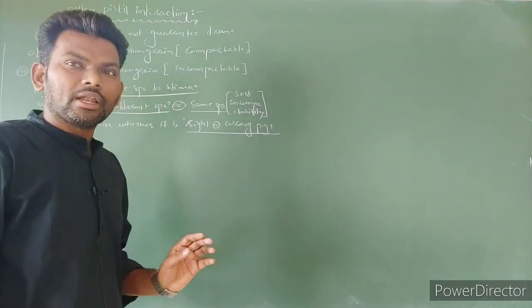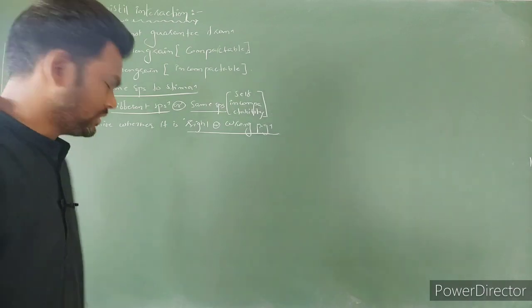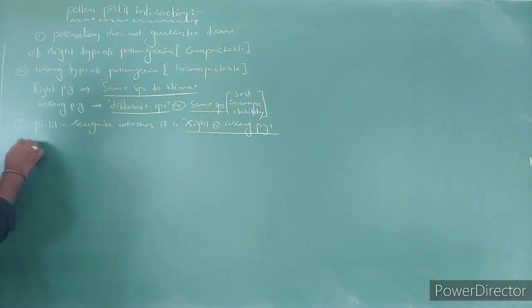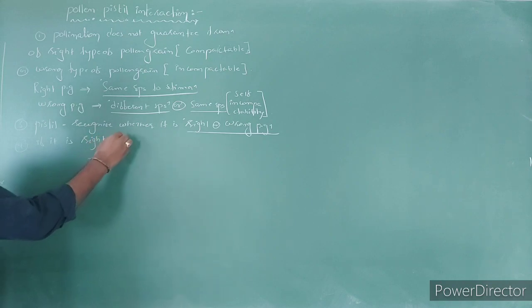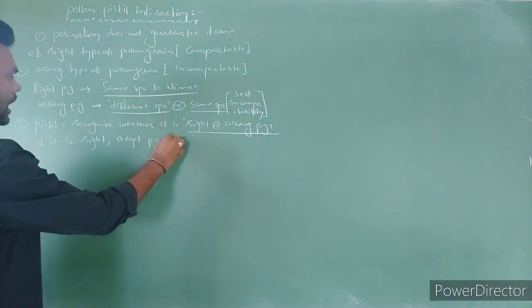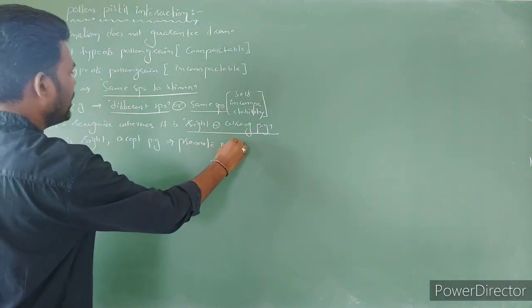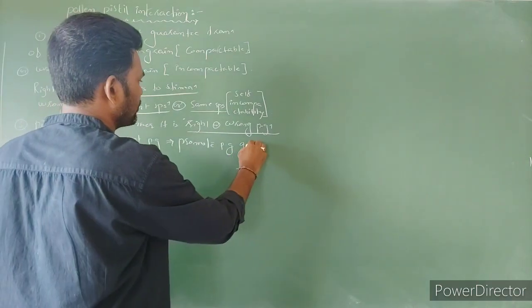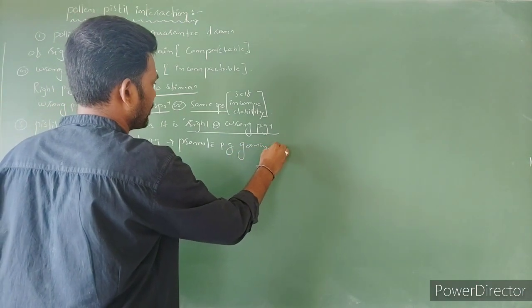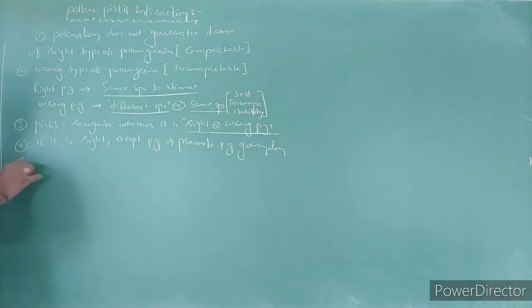If it is a right pollen grain, the pistil is going to accept and promote germination. The fourth point: if it is the right type of pollen grain, the pistil is going to accept the pollen grains and promote pollen grain germination. Got the point? Next, if it is the wrong type of pollen grain,